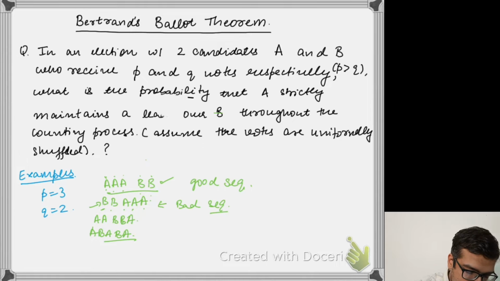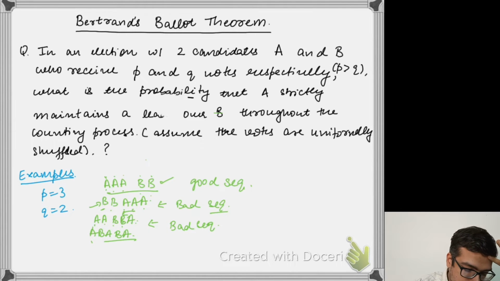If I have something like AABBA, initially the tally is 1 0, then the tally is 2 0, then the tally is 2 1, and then at this vote, when I have received 2 for A and 2 for B, the tally is 2 2. So it's almost like a tie, and then finally A wins. But since here A is not strictly leading after the fourth vote, I'm still going to call it a bad sequence. Because what I would want for a good sequence is that A should maintain a lead strictly throughout the process.